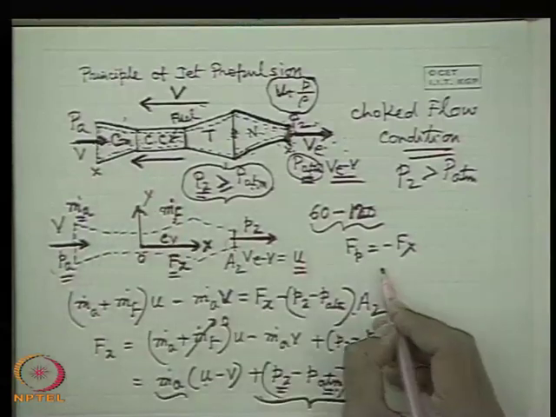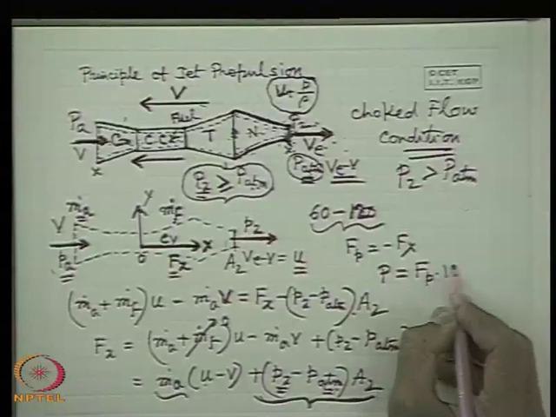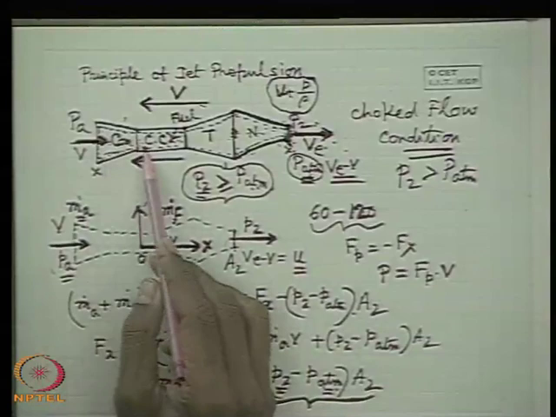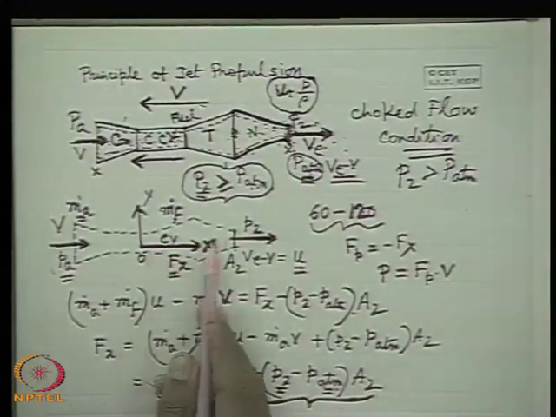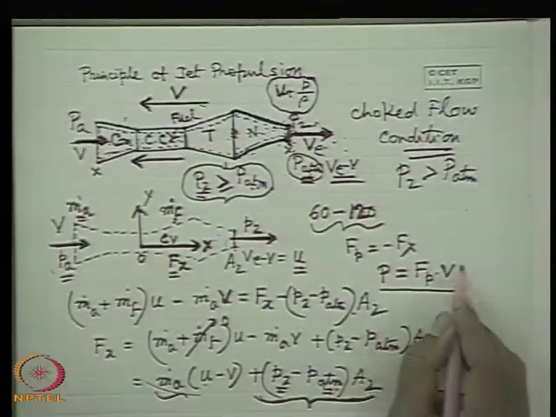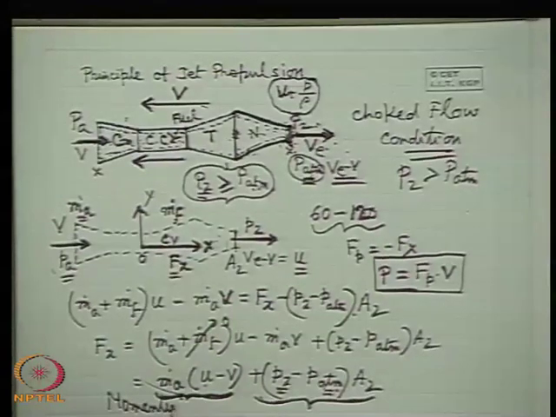So the propulsive power P can be written as Fp into the velocity, the uniform velocity. This analysis is valid for an aircraft moving with a uniform velocity, because the control volume is an inertial control volume moving with uniform velocity. So this is the propulsive power expression. This part of the thrust, the propulsive thrust or propulsive force, is known as momentum thrust.